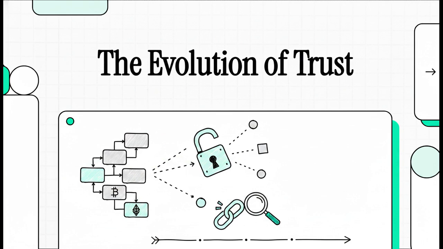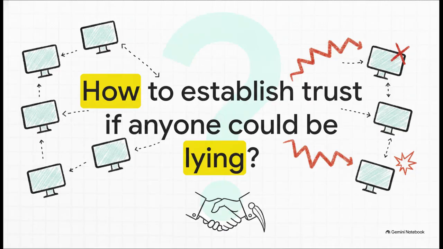Let's dive right in. Think about this for a second. How do you establish trust when literally anyone in the room could be lying to you? Now, this isn't just some abstract philosophical riddle. It is the fundamental, seemingly impossible challenge of distributed computing. When you've got a network of computers spread out all across the globe, some of them are going to fail, some will just randomly drop offline, and some might be actively trying to deceive the rest of the network.